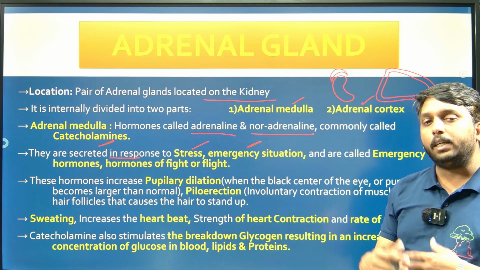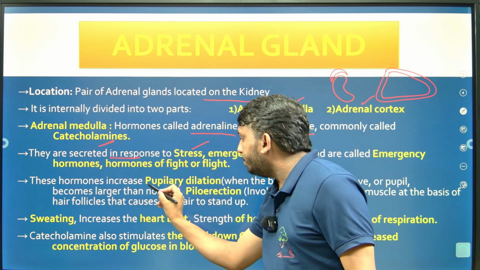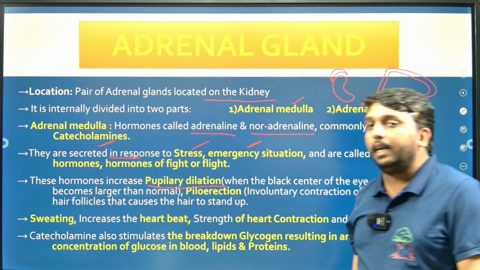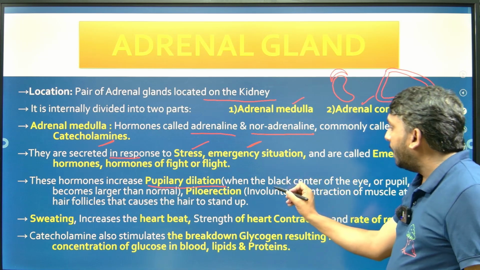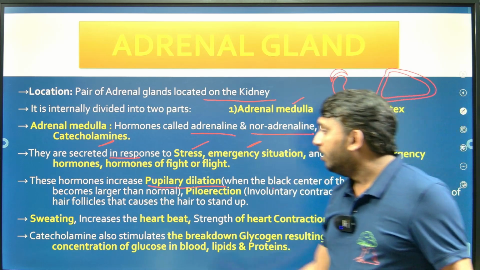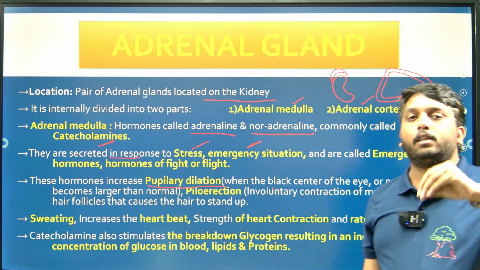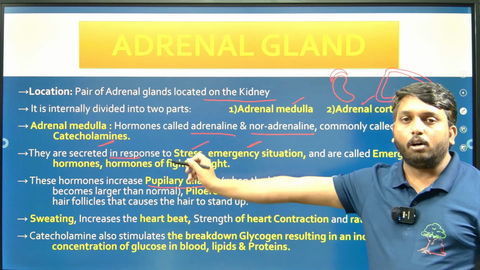The next one is function. These hormones increase pupillary dilation, meaning enlargement of the dark space of the eye. The black center of the eye becomes larger than normal, because of the hormone secretions.